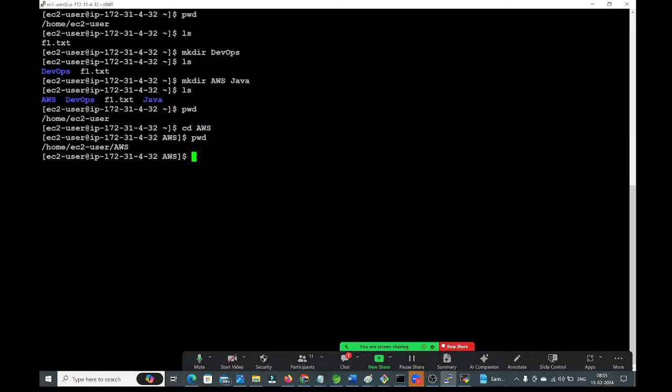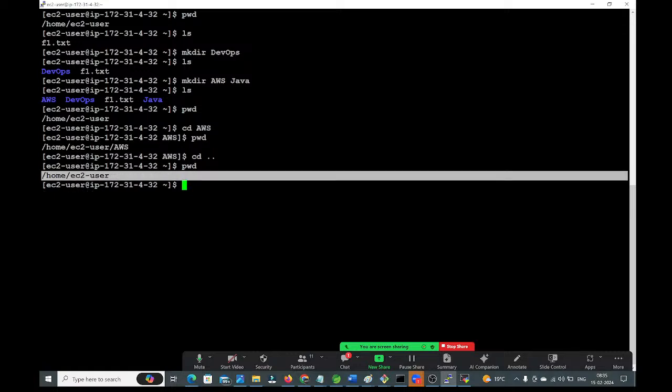Now again I want to come back from AWS to EC2-user only. Then what do you need to do? Just cd space dot dot. You will come out from AWS to the previous directory, guys. Enter. See guys, again you can check pwd. Here what is it giving? Home EC2-user. Again you came back to the previous directory, EC2-user only.